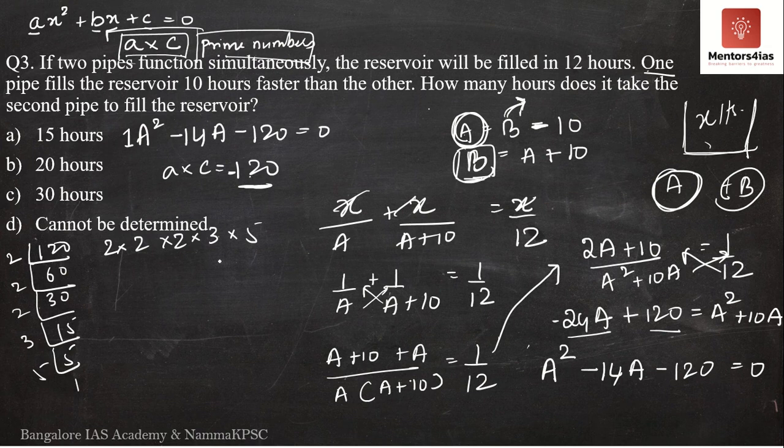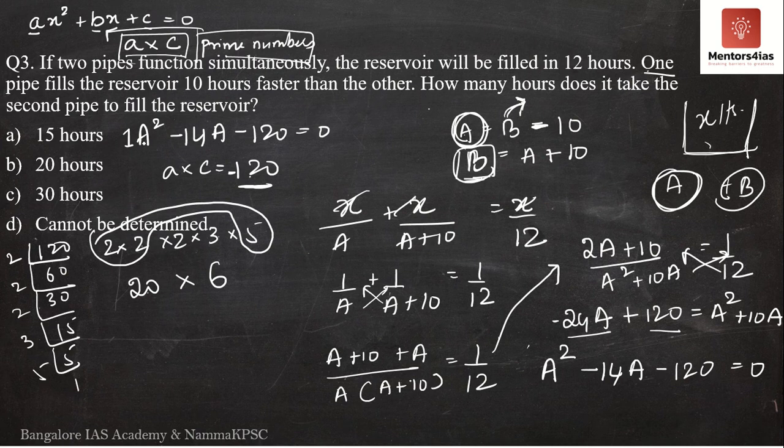Yes. Now I have to use these numbers in such a manner that its sum is equal to b, that is 14. So look here now. Take 2, 2 and 5. 2 into 2 is 4. 5 into 4 is 20. 3 into 2 is 6. 20 into 6 is still 120. Also, 20 plus 6 is equal to 14. Sorry, my mistake. 20 minus 6 is equal to 14.